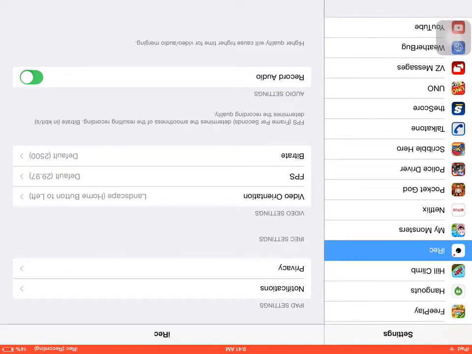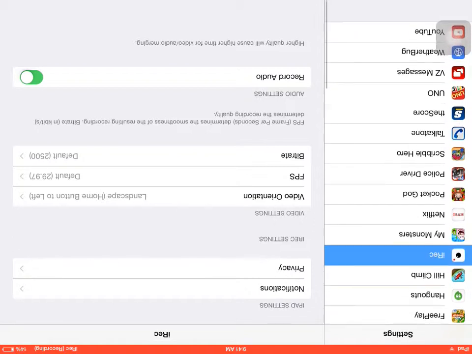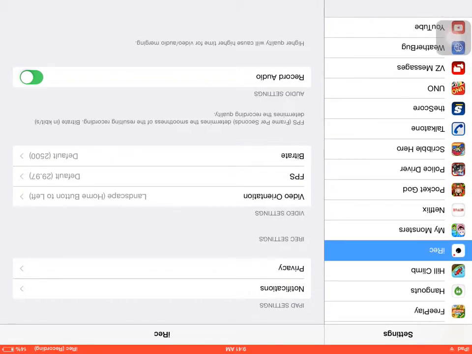If you want to have sound, just go to privacy, microphone, select that, and then you go to iRecord down at the very bottom, and then select record audio, turn that on. If you don't want it to have sound, just turn record audio off.